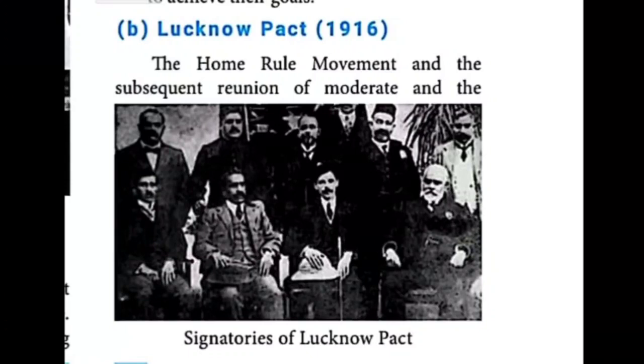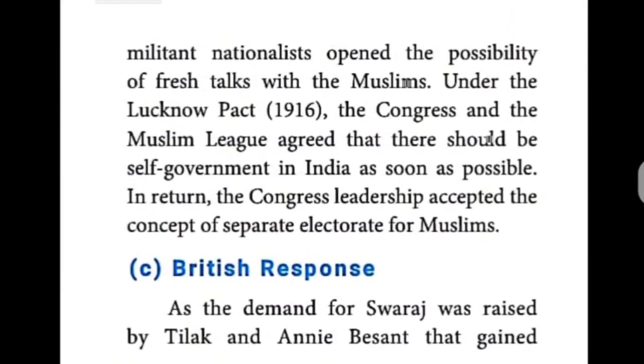Everything ended in the Lucknow Pact, in 1916. So the conflict between the Congress and the Muslims came to an end. That's what this picture describes: the Home Rule movement and the subsequent reunion of moderates as well as militant nationalists opened the possibility of fresh talks with the Muslims.